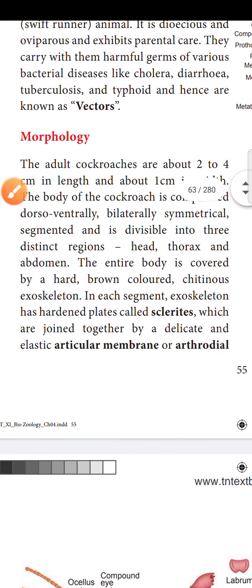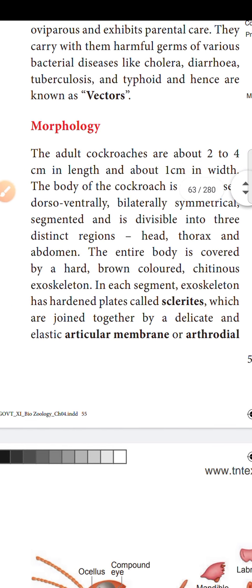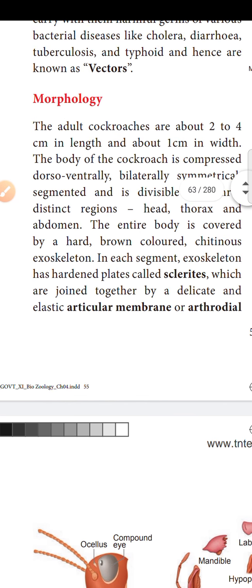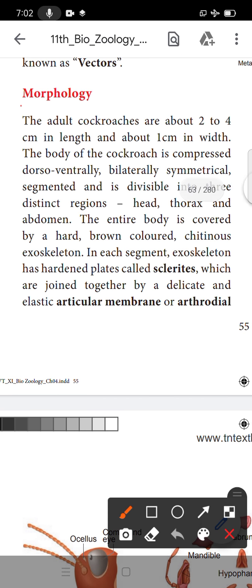Okay, next we will see the morphology. Morphology means external characters. So we will see what the external characters of the cockroach are. The adult cockroach is about 2 to 4 cm in length and about 1 cm in width. So if we take a big adult cockroach, it will be 2 to 4 centimeters in length and 1 centimeter in width.